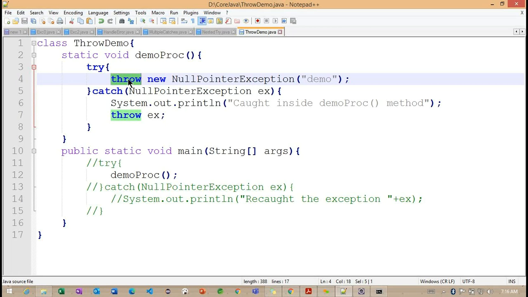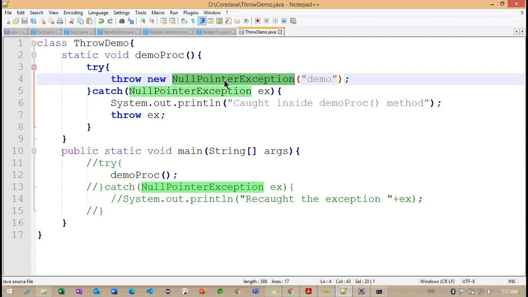If I want to throw some validation, instead of this null pointer exception, we are going to write a validation exception, and here we'll define the validation message. Sometimes the validation exception is provided based on some conditions. If some conditions are met, we'll throw the validation exception.